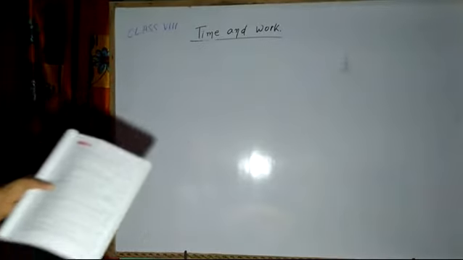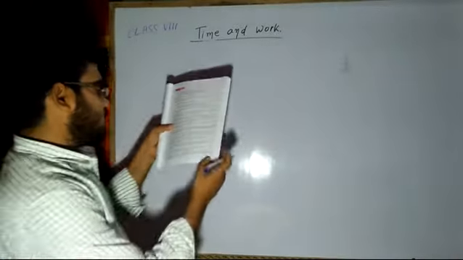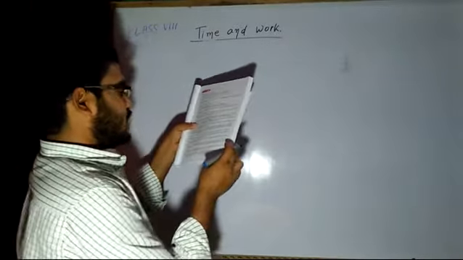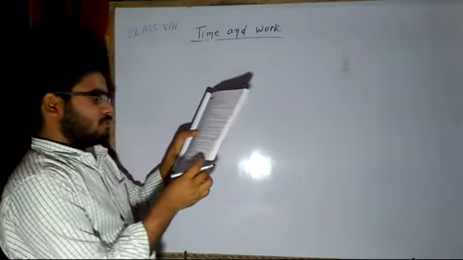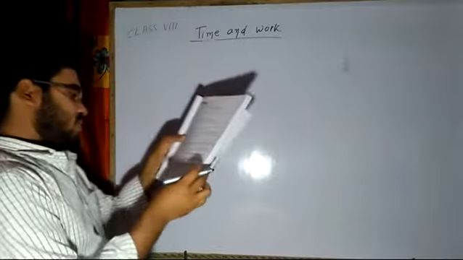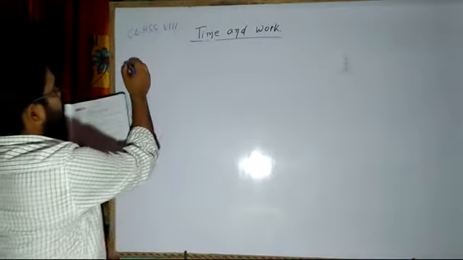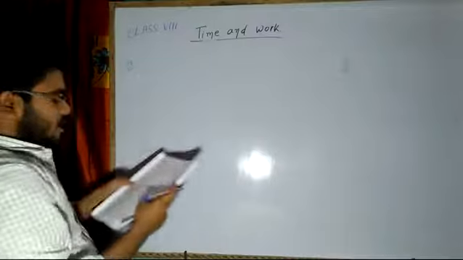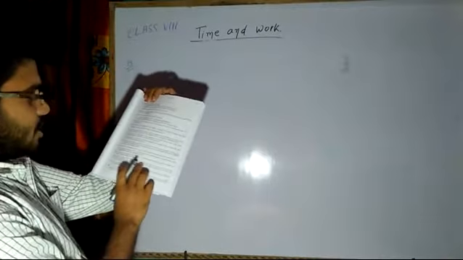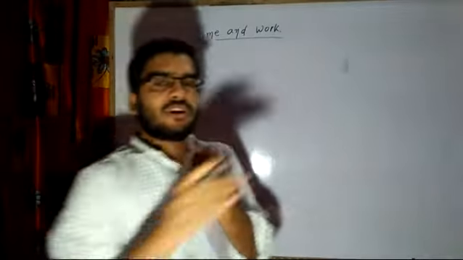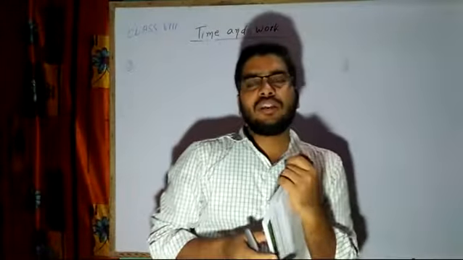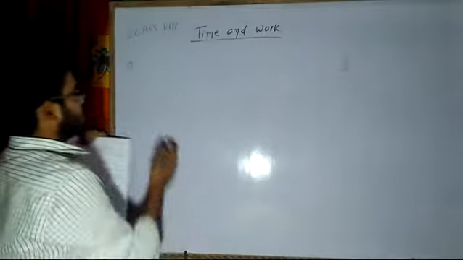Now, question number 13. A and B can do a job in 6 days, B and C together in 9 days, A and C in 12 days. How much time will they take to complete the job if they work together, and how long will each of them take individually? So we need the 1 day work of A and B together, B and C together, C and A together. If A, B, C work together, then in how many days will they be able to finish the job.